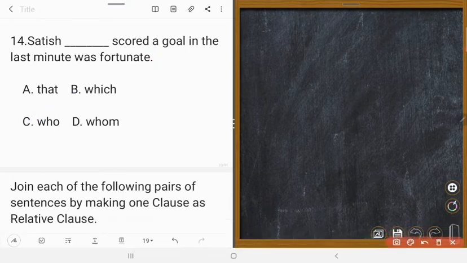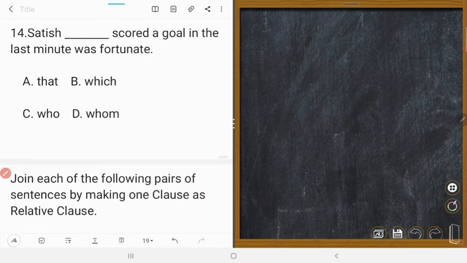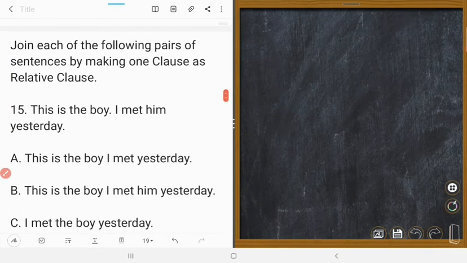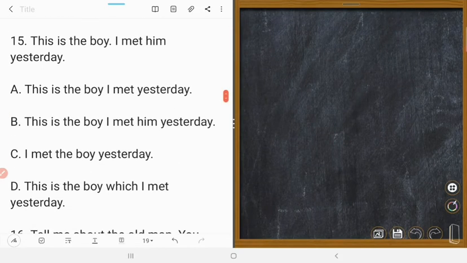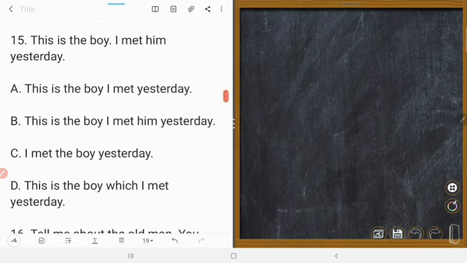Next one is: join each of the following pairs of sentences by making one clause as a relative clause. Yes, we shall do it. This is the boy, I met him yesterday. So, while making a relative clause, we shall mark the relation between the two sentences.